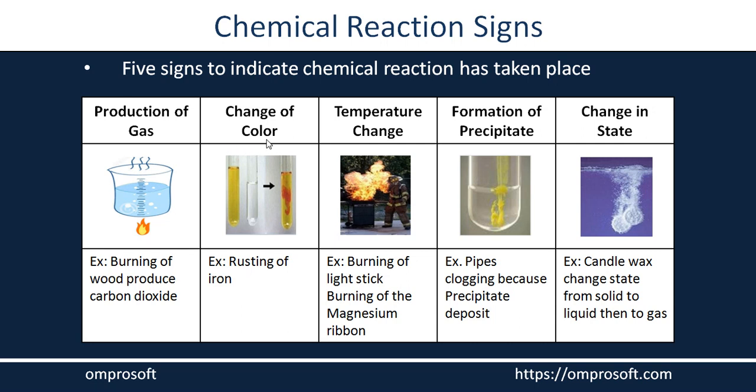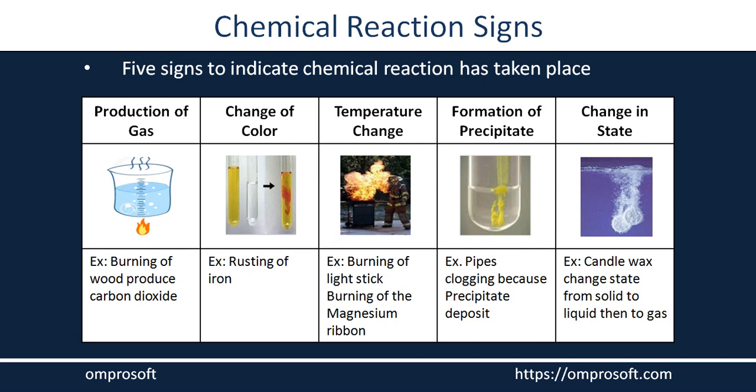The second indication is a change in color. In many reactions, whenever the reactant takes part in a reaction and gets converted into product, we can see that the color of reactant and product are different from each other. So it's an indication that your chemical reaction has taken place.